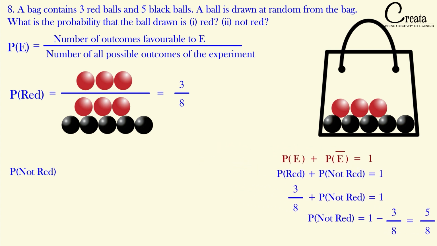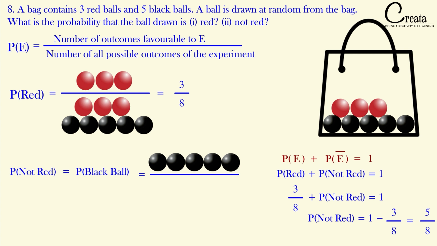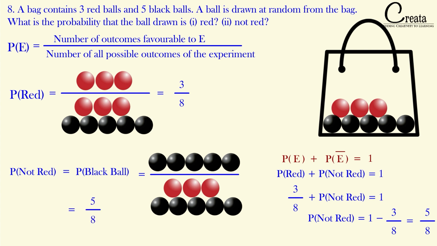The bag is having 3 red balls and 5 black balls. What is the probability of not having the red ball? That will be the probability of black ball. No red ball means it is black ball, because we are having only red and black balls in the bag. So the output is not red, it means the output is black. So we can calculate the probability of black ball as 5 black balls in the numerator, that is the favorable condition, and total 8 balls, that is 3 red and 5 black, in the denominator. So we have got 5 by 8.